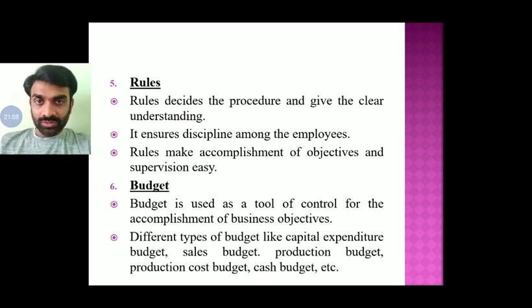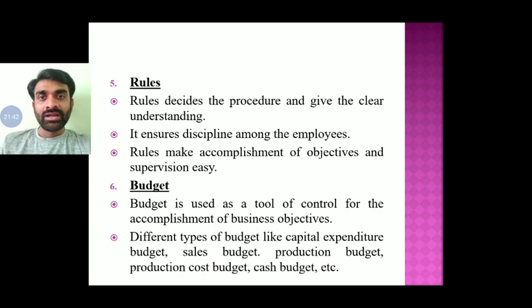And we understood the definition of budget, that it is an estimation of expenditure and income, anticipated expenditure and anticipated income. So what questions can be asked? What are the types of budget? It is given: capital expenditure budget, sales budget, production cost budget, and a cash budget. These various types of budget are prepared so that the organization can have an idea of this much expenditure, and this much finance is going to be required.